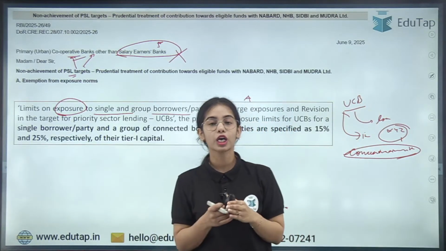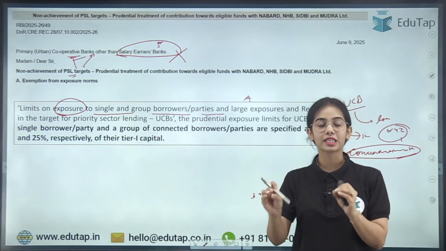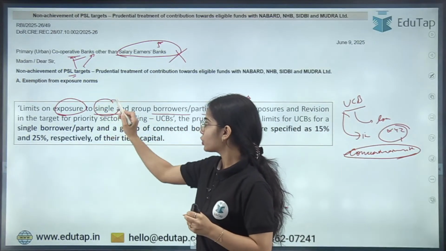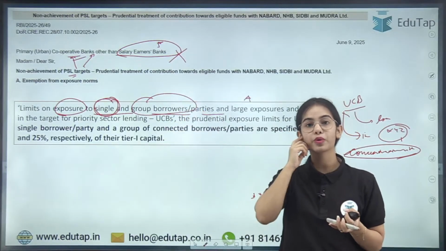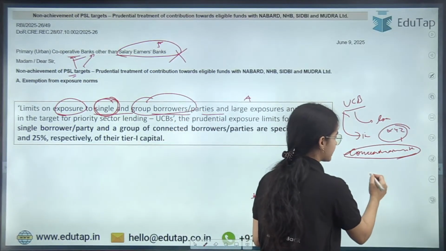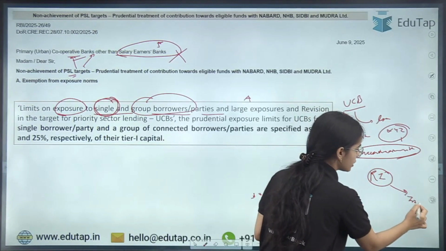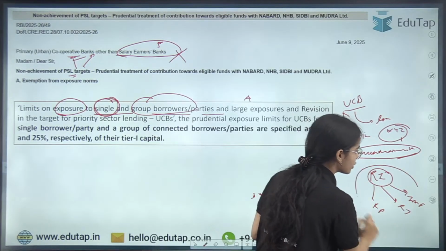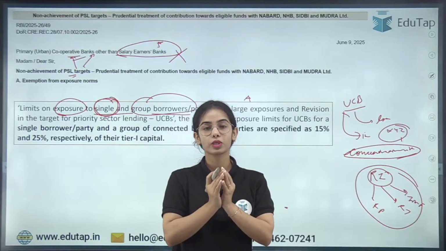So the limit on exposure: it has been said that the urban cooperative banks should limit their exposure to a single borrower, a single entity, or a group borrower. Group borrower means, let's say, Reliance Industries. It has Geo Financial, Reliance Telecom, Reliance Power. These are the group entities that are linked together, or belong to a single group.